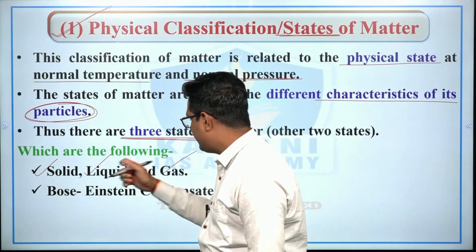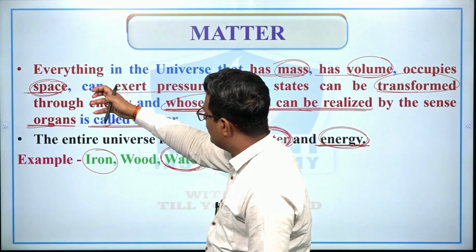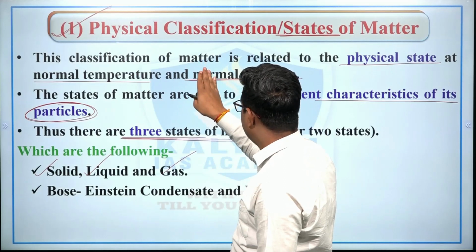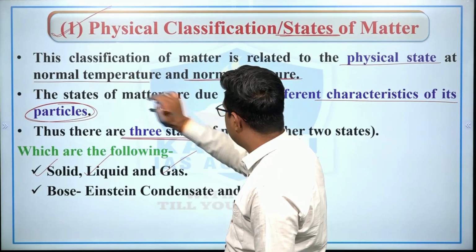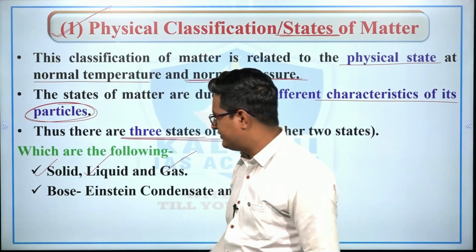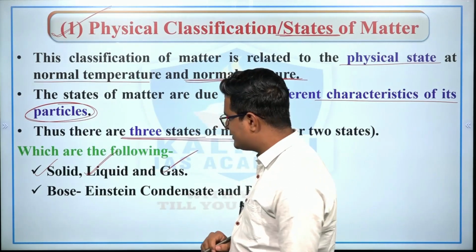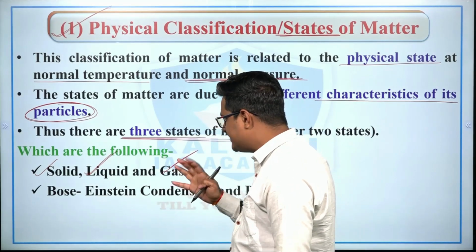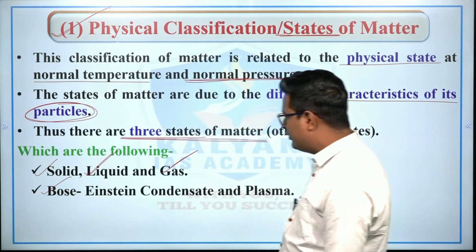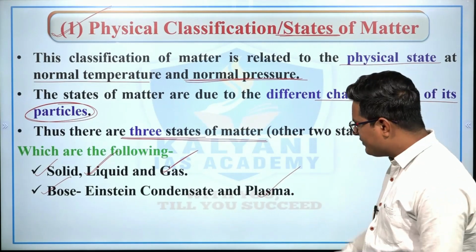So solid, liquid and gas are the states of matter in normal conditions, or we can say that at normal temperature and normal pressure, there are three states of matter. The first is solid state, then liquid state, then gaseous state, right? But on specific conditions, there are other two states. The first is Bose-Einstein condensate and plasma states, right?